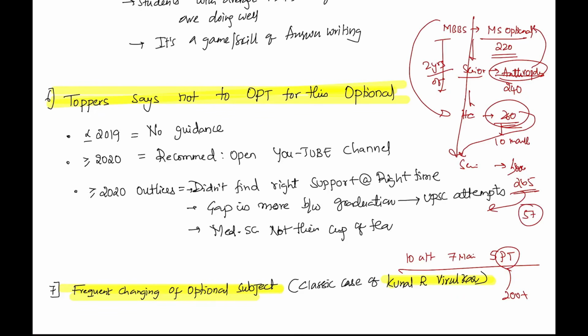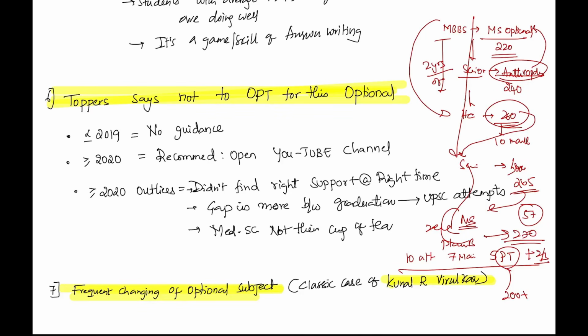Then what he'll do, it's been 3 years, let's choose plan B, let's go for medical science. Now start from 0. This time he'll end up scoring 270. He's still short by 2 or 3 marks. So what happens throughout this process is that he is frequently changing optional. Please, please, please, it's very important. It's a classic case of Kunal sir, who has given 10 attempts. We should respect his persistence and perseverance, but we should also take the negatives about his kind of preparation, right? So you shouldn't be changing optional so frequently.